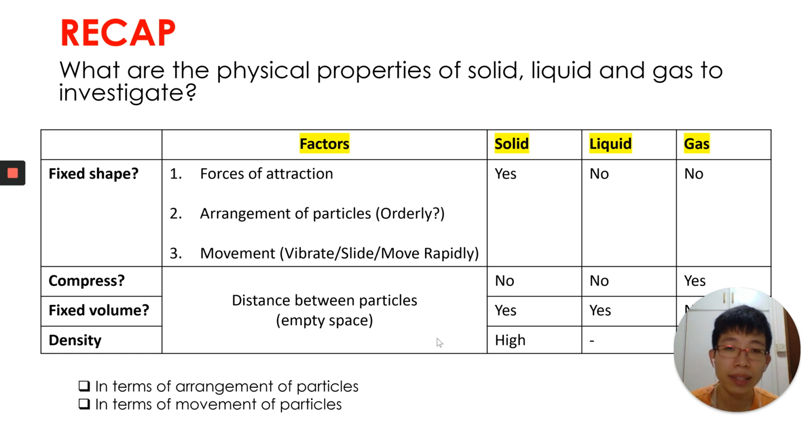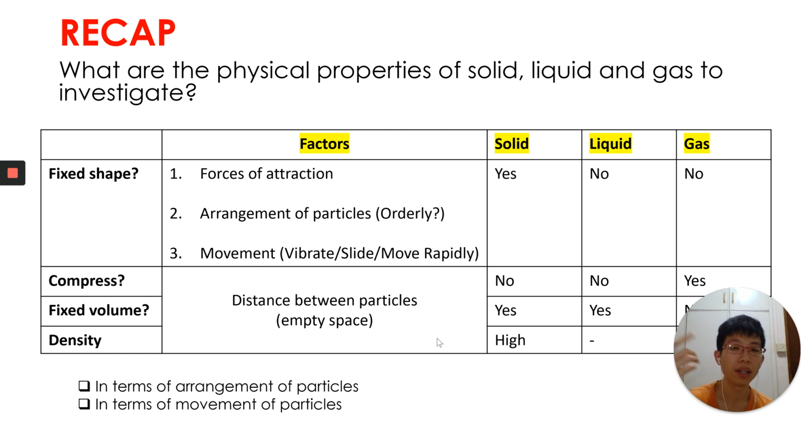For liquid and gas, the forces of attraction is very weak because they are slightly further apart from solid. So this causes them to have a disorderly arrangement, whereby the liquid is less orderly than the solid, while gas is also less orderly than the solid. Due to that, the liquid can slide about one another. And for gas, they can move in all directions very rapidly. That's why they don't have a fixed shape.